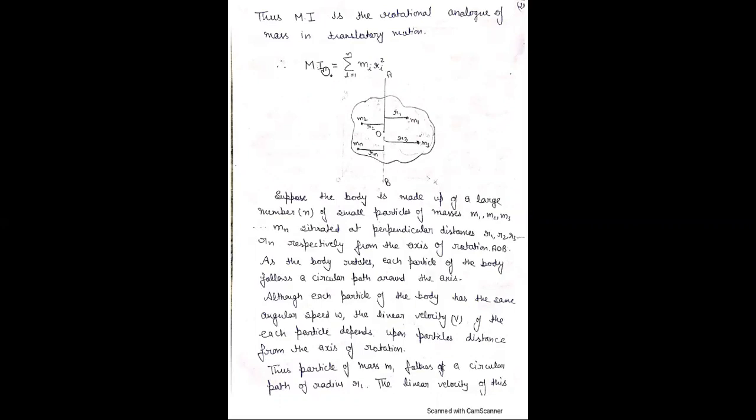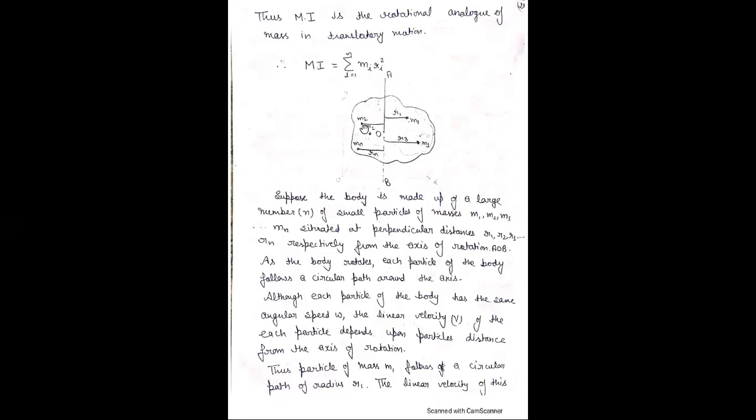Then moment of inertia is equal to the sum of the masses of every particle inside a body times the square of their perpendicular distance from the axis of rotation. This is a body, and this is the axis of rotation AOB. Here particle 1 has mass m1 and perpendicular distance from the axis of rotation r1.